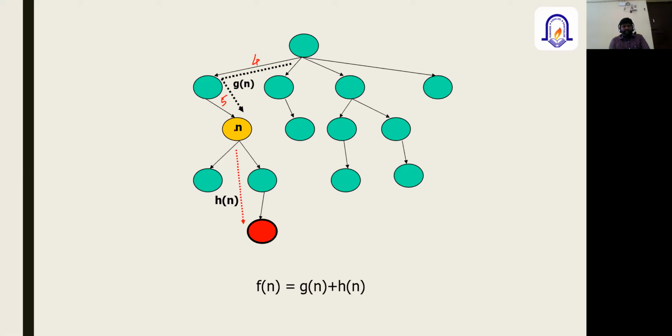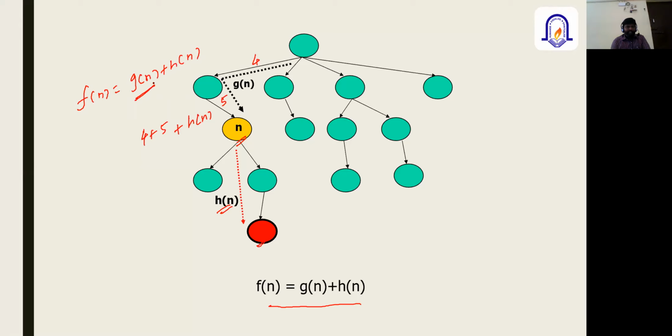So what is the G of n value? Here the value is 4 plus 5, plus the H of n value. What is this H of n value? It is the Euclidean distance, which is calculated from the current node to the goal node. Is it clear for all of you? So this is the formula used in A star search, which I'll write somewhere here: f of n equals g of n plus h of n.